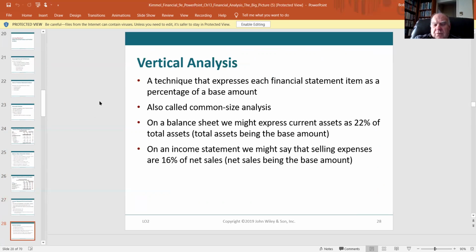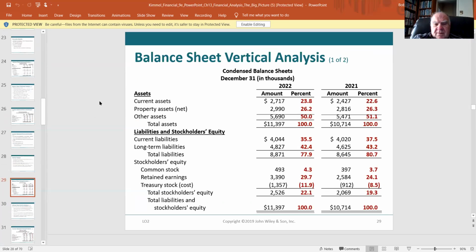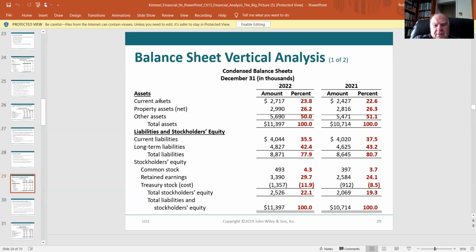Vertical. Here, we're going down from net sales, and everything below net sales is a percentage of net sales. So take a look here. We have total assets of 11,397,000. 2,717 divided into that is 23.8%. So of our total assets, 23.8% are current, so much are property and equipment, and half of them are other. That's all we're doing. We're dividing the components by the total.